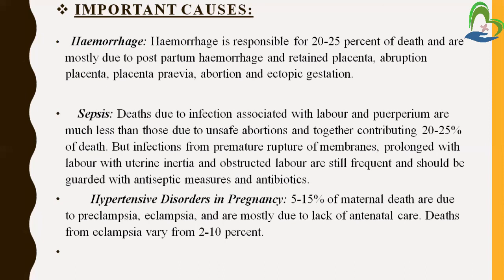Next one is the hypertensive disorders like preeclampsia and eclampsia. Through the antenatal checkup, the doctor has to find out complications of the mother like preeclampsia in pregnancy, so they can manage the high risk in the pregnancy beforehand, and death is also reduced by early detection and prompt action.